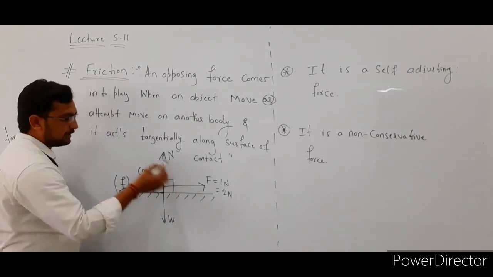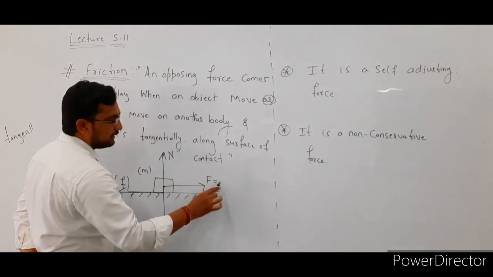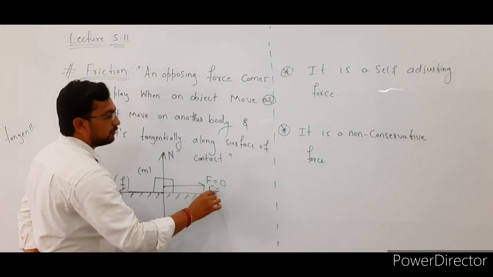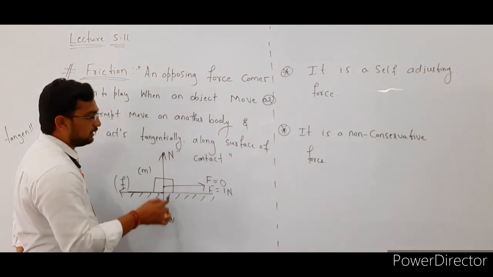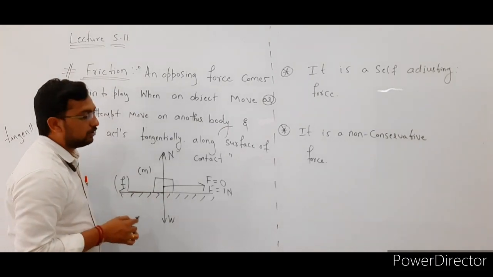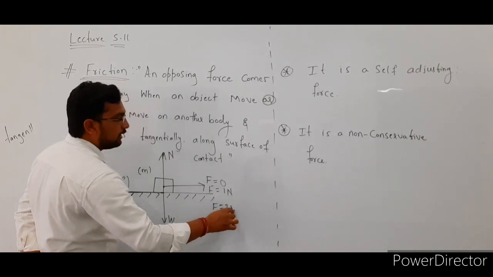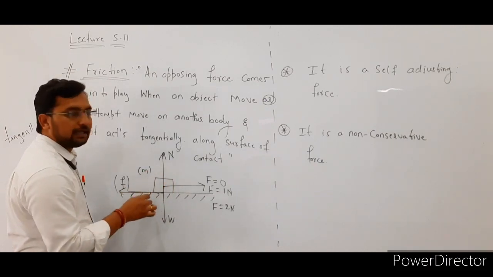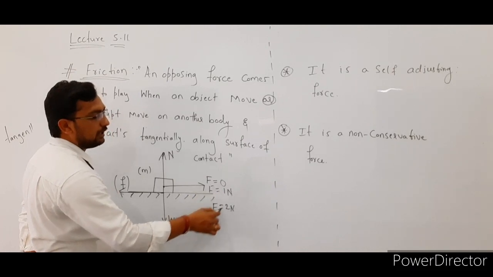In this case, we are considering this example. Initially, we are not applying any force on this body, and the body is at rest. Afterwards, we apply some amount of force on this body, say a force equal to 1 Newton. In that case, the frictional force acts in this direction, but the body is still at rest. Then we apply a force of 2 Newton on the body, and still the body is at rest.